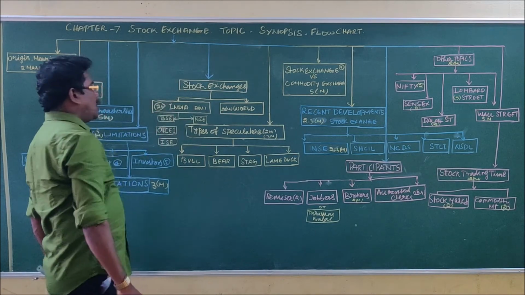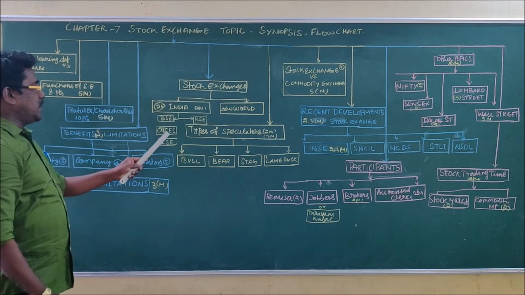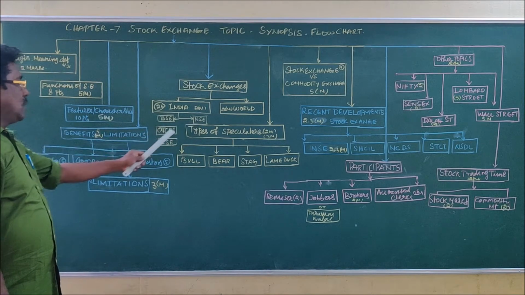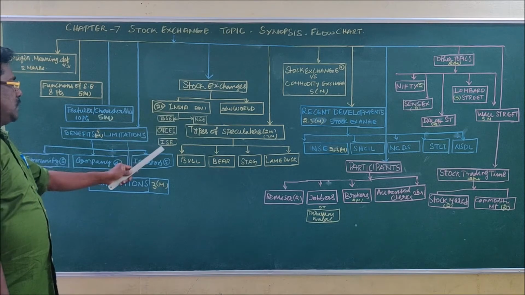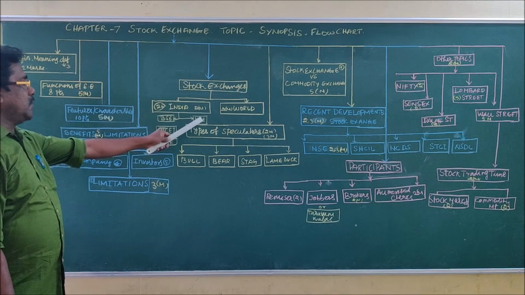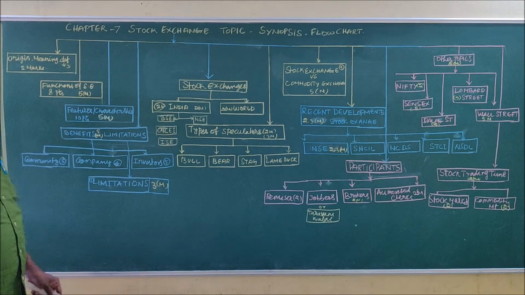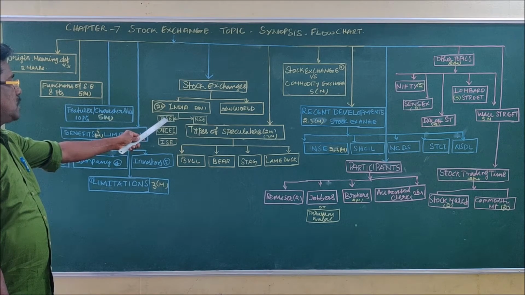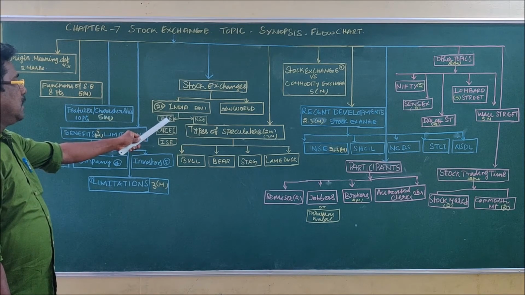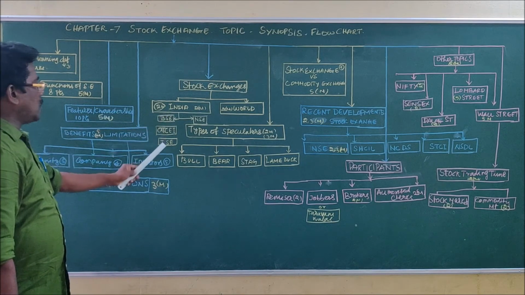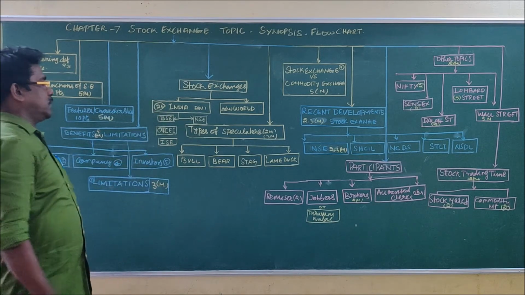Out of 24, 3 stock exchanges are functioning at world level, national level: National Stock Exchange, Over-the-Counter Exchange, and Interconnected Stock Exchange. These 3 are functioning at the national level. One stock exchange, the Bombay Stock Exchange, is the most important one, functioning at the regional level. So these topics are asked in the 2 mark questions.